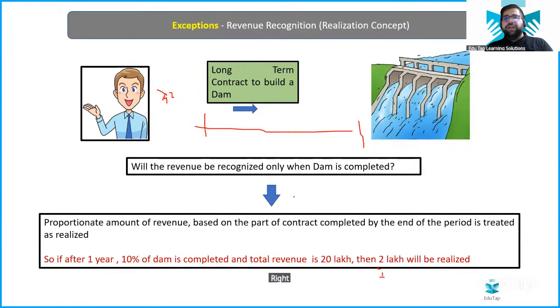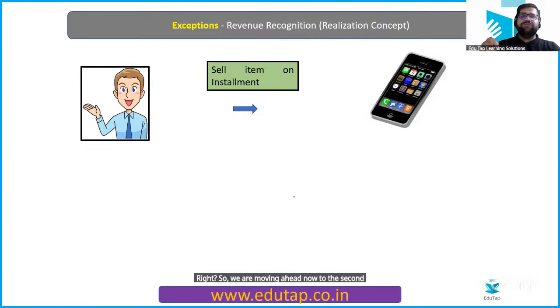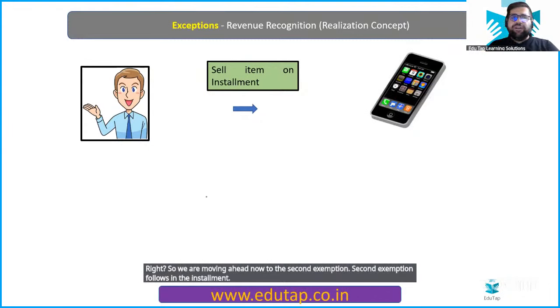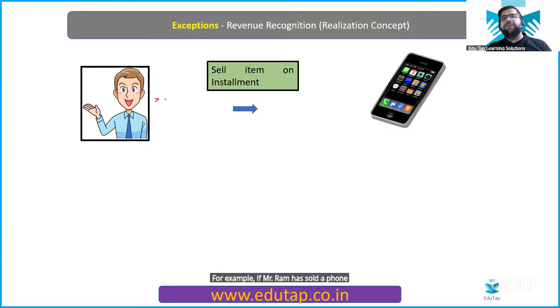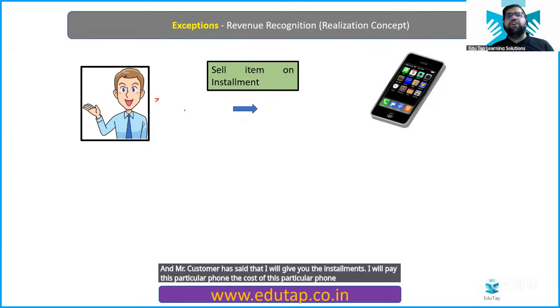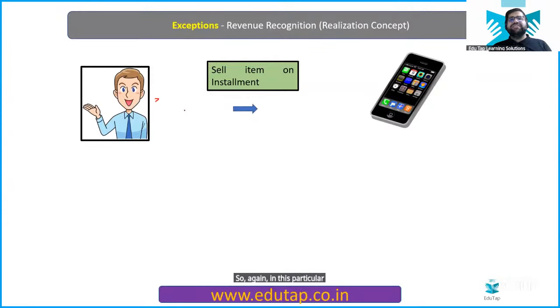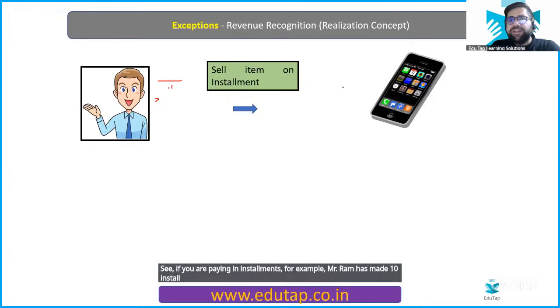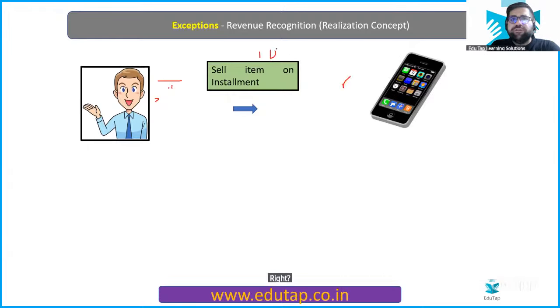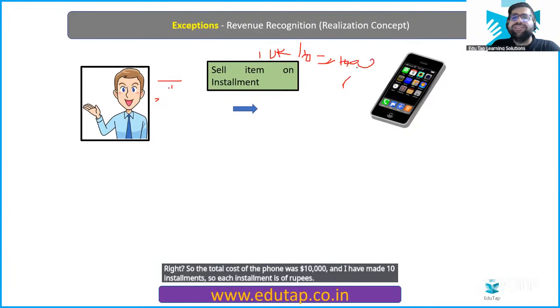So we are moving ahead now to the second exemption, which concerns installments. For example, if Mr. Ram has sold a phone to a customer and the customer has said that he will pay the cost of this phone in installments. In this case too, you will have certain exemptions as per revenue recognition. Say Mr. Ram has made 10 installments for this phone. The total cost of the phone was 10,000, so each installment is rupees 1,000, and this includes interest.